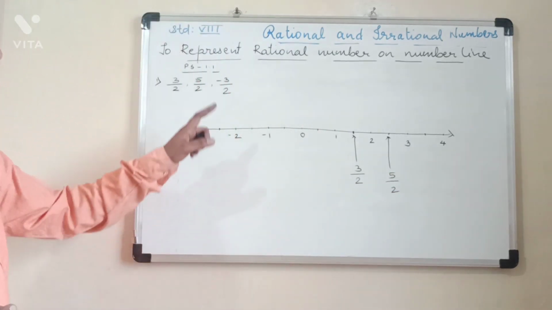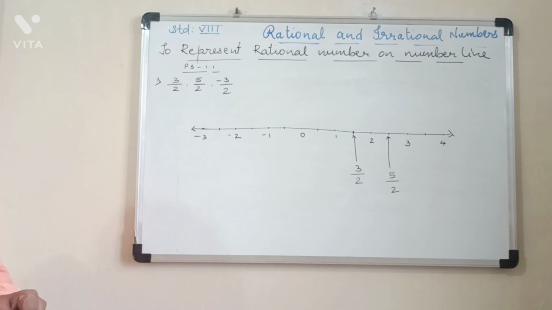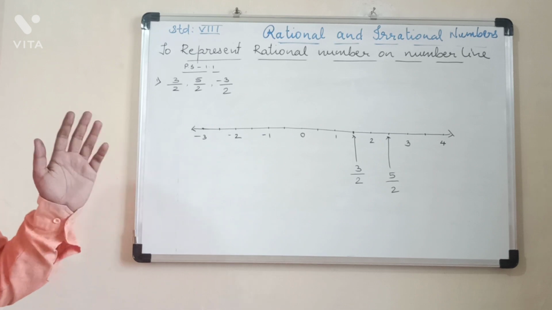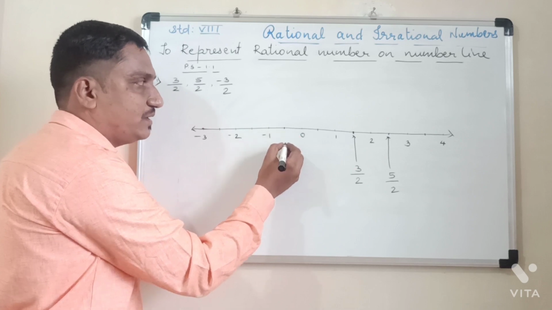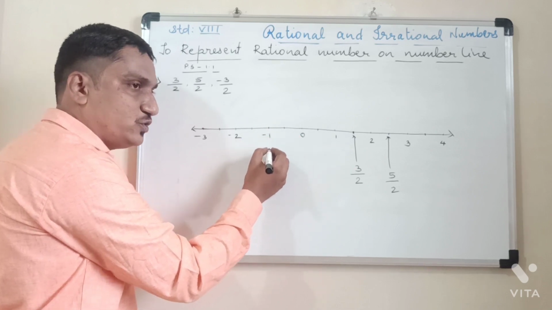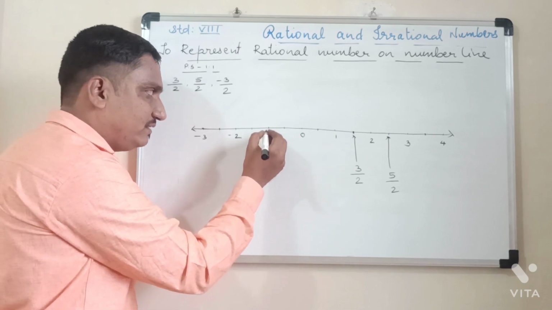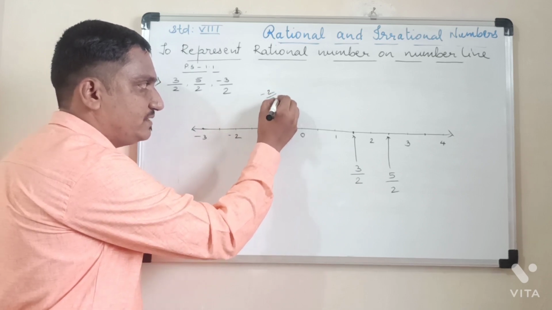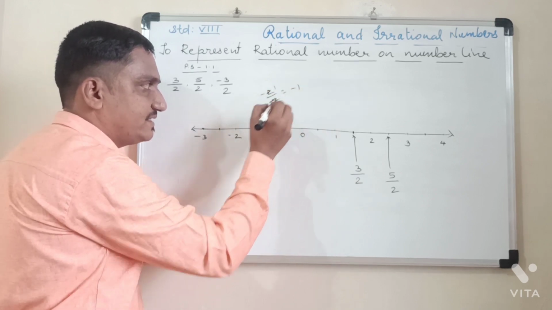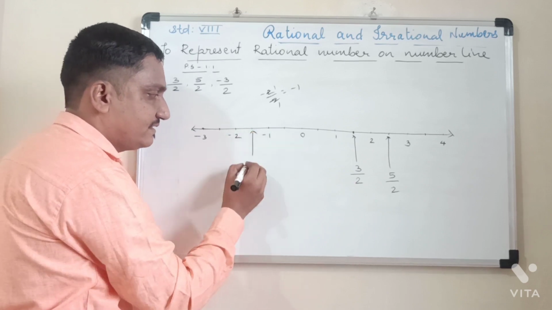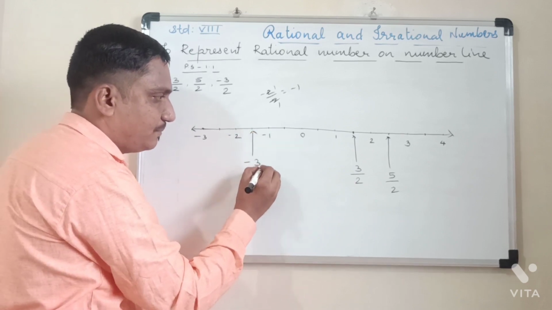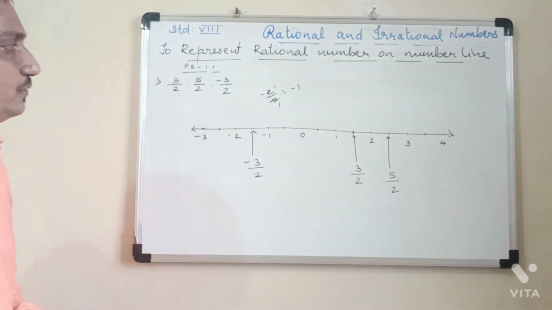Then this now is 5 upon 2. And the next number is minus 3 upon 2. Since it is negative, it will be to the left side of 0. So the first part is minus 1 upon 2. This is minus 2 upon 2, that is nothing but minus 1. Minus 2 upon 2 means 2 1s are 2, that is minus 1. And this one is minus 3 upon 2.